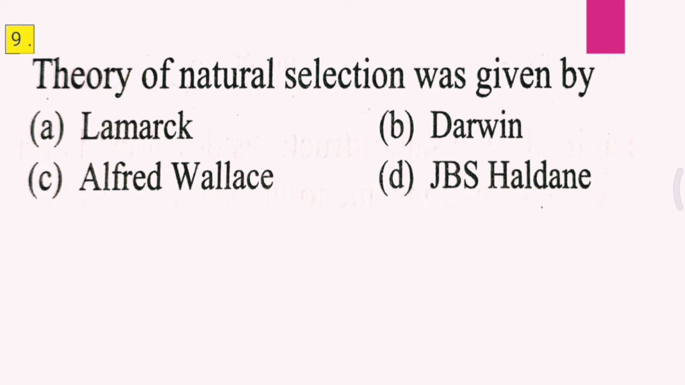Question 9. Theory of natural selection was given by A. Lamarck, B. Darwin, C. Alfred Wallace, D. J.B.S. Haldane. Theory of natural selection was given by, and the correct answer is B, that is Darwin.